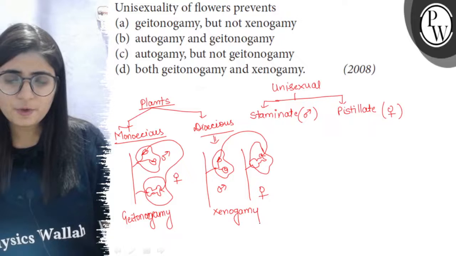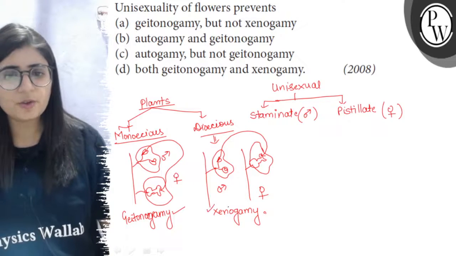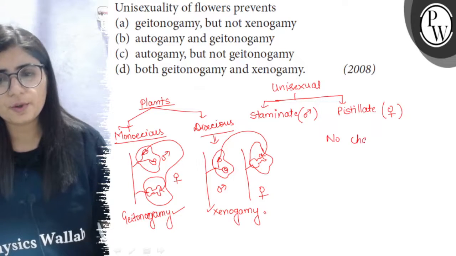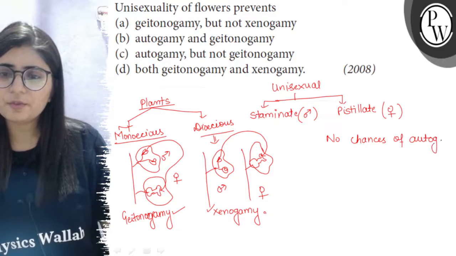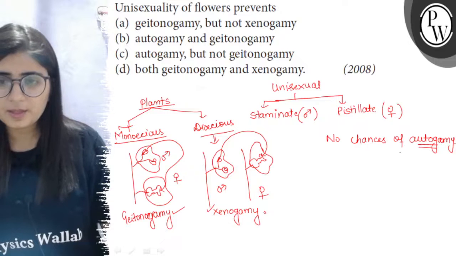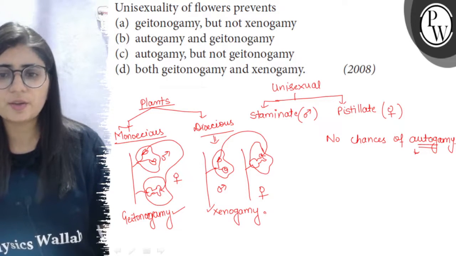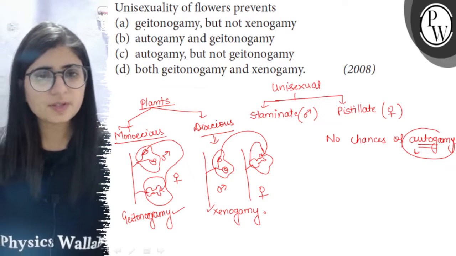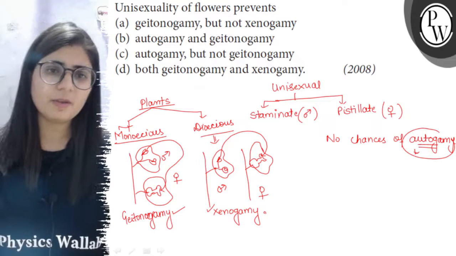So in the case of unisexual flowers, both geitonogamy and xenogamy can take place, but there are no chances of autogamy, because autogamy is the transfer of pollen grains from anther to stigma of the same flower. But here the flower has either the male part or the female part, so there are no chances of autogamy. So if we look at the options now, the first is geitonogamy, meaning unisexuality of flowers prevents geitonogamy.